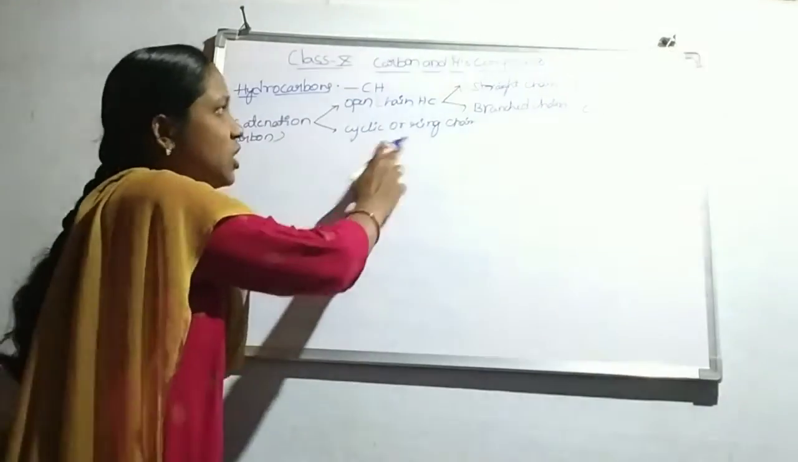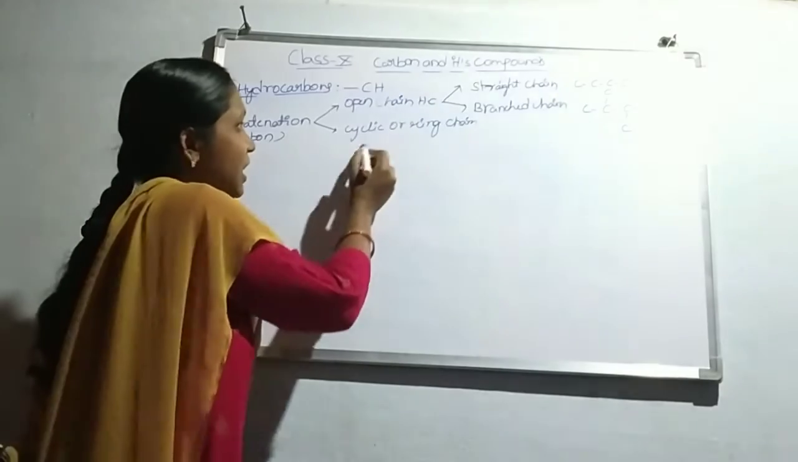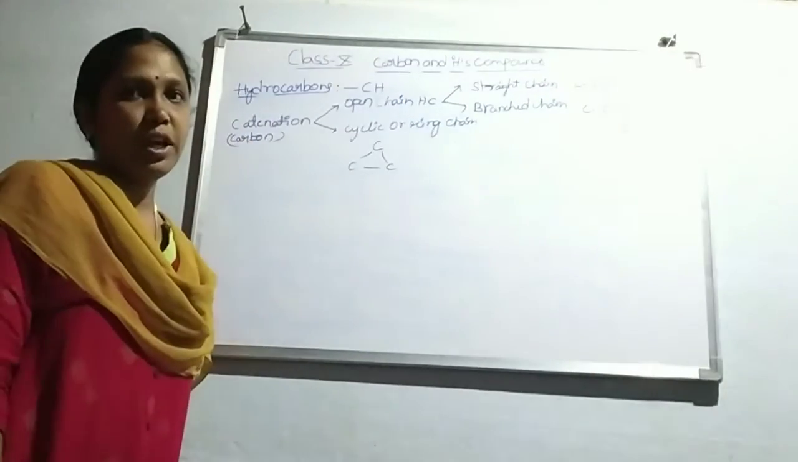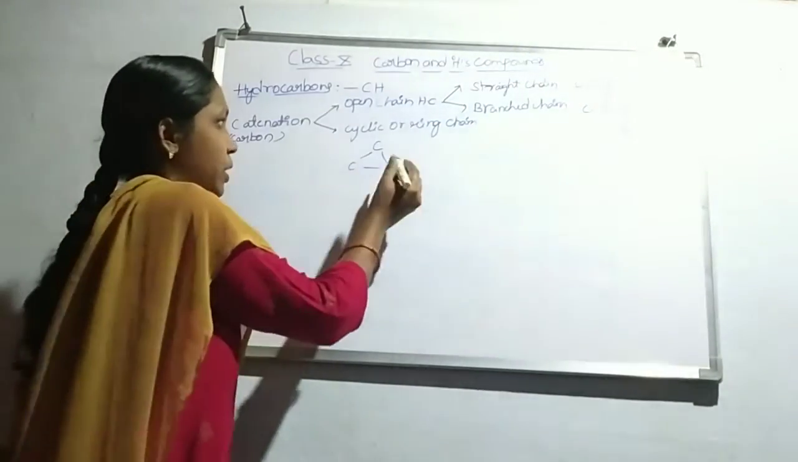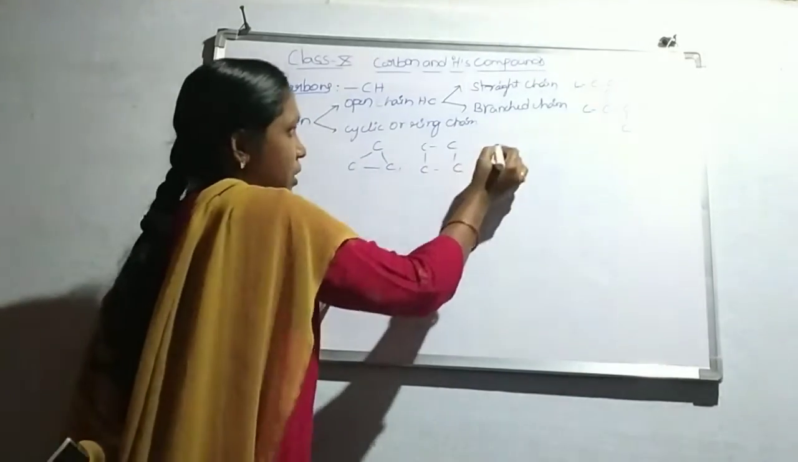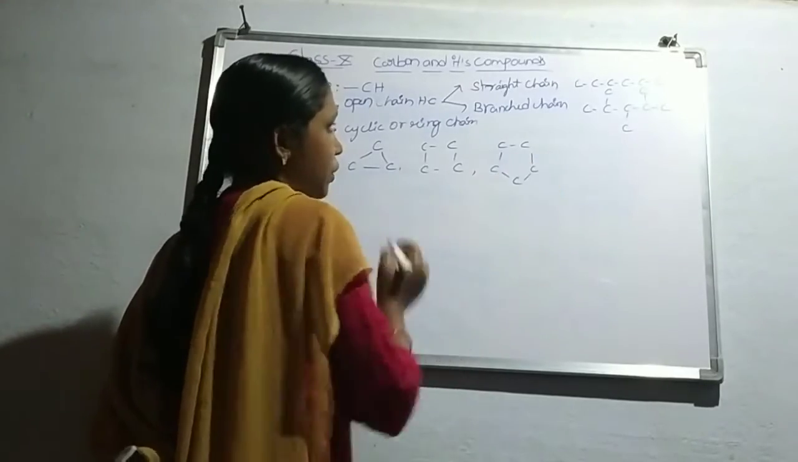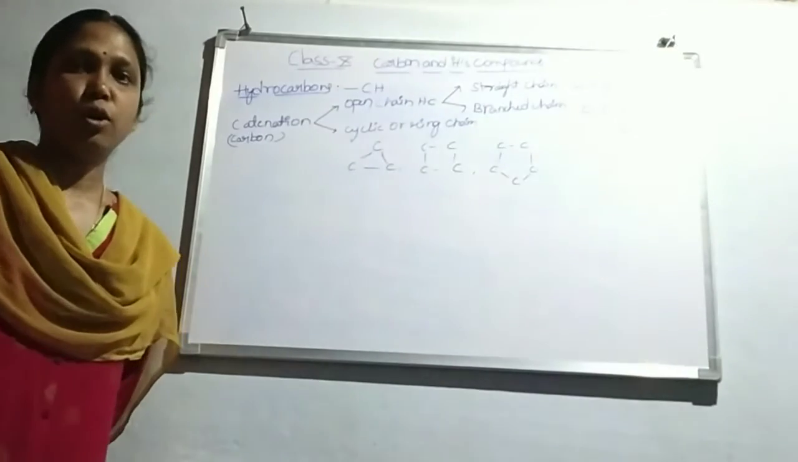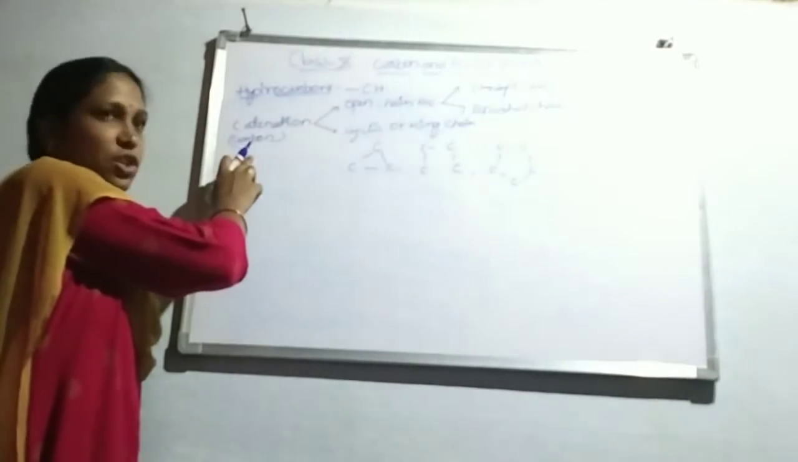Cyclic or ring chain hydrocarbons start from a molecule containing at least 3 carbon atoms. This is a simple cyclic hydrocarbon: 3 carbon members, 4 carbons and 5 carbons. A different number of carbons forms different cyclic or ring chain hydrocarbons. This is the classification of hydrocarbons on the basis of the catenation nature of carbon.